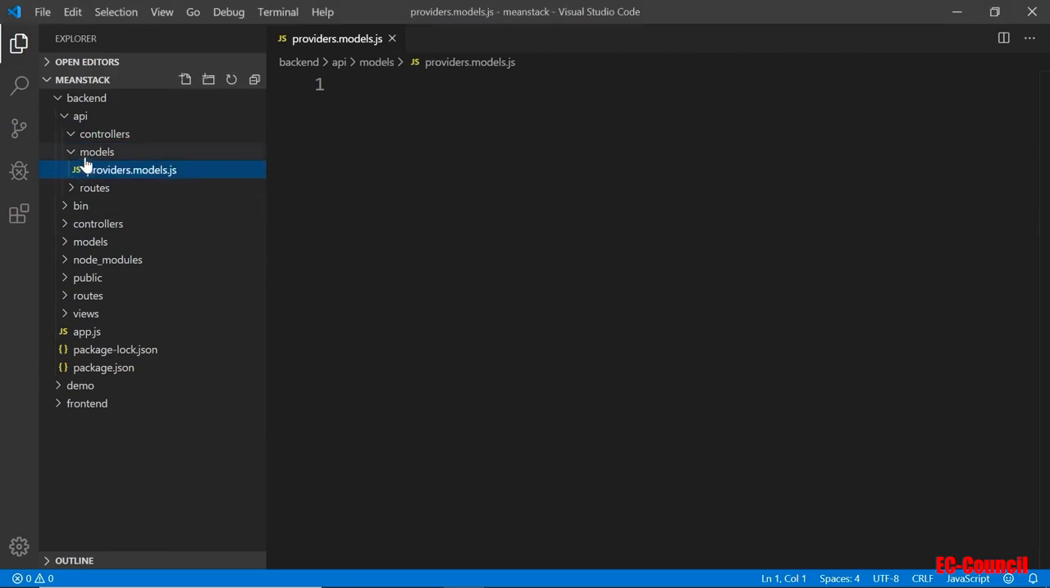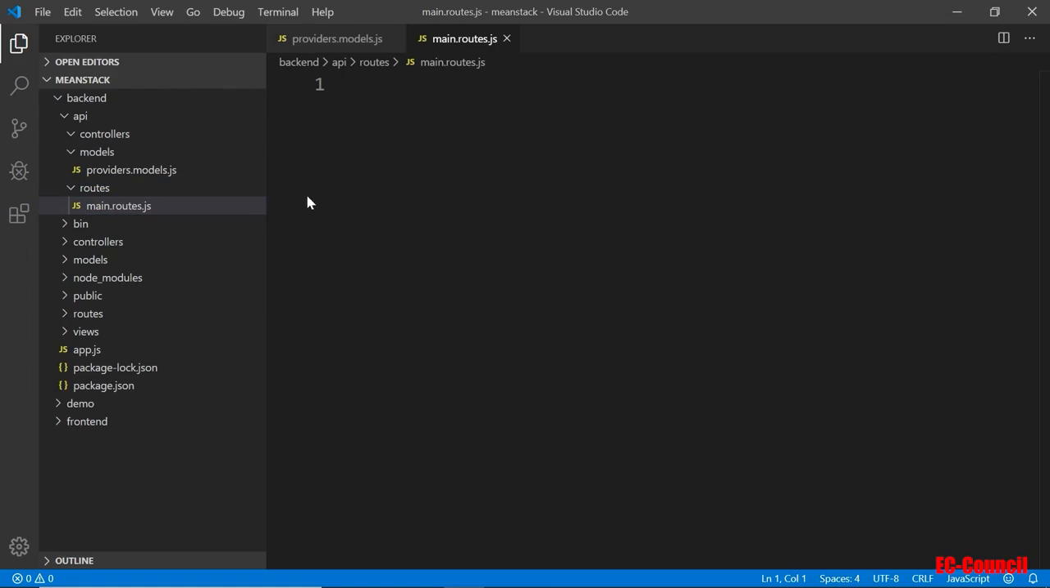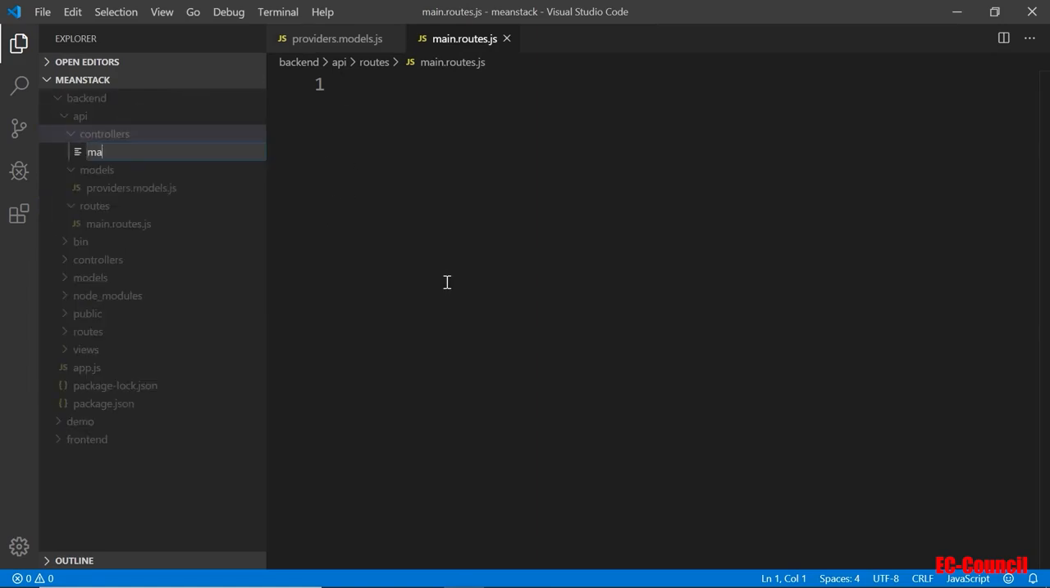Okay, and so the routes will be similar. Let's go and create a routes file. I'm going to create a new file here. I'll call it main.routes.js so I know what it is. And then I'll also create a controller as well. I'll just call it main.controller.js. Okay.